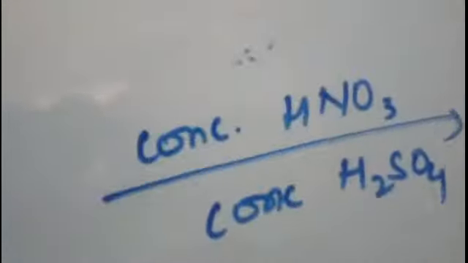Now sulfonation is done in the presence of oleum, right, or concentrated sulfuric acid and sulfur trioxide. Sulfonation.